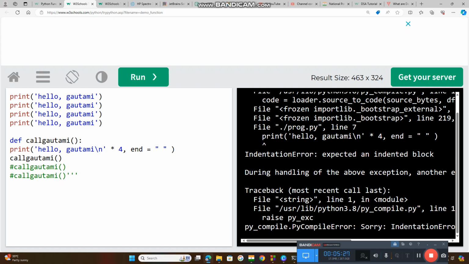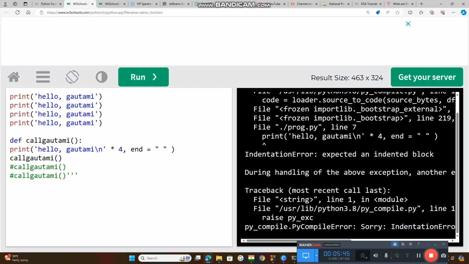Okay, print Hello Gautami, this is star 4 times, end operator. Okay, I need to use... Python is an interpreter-based program.